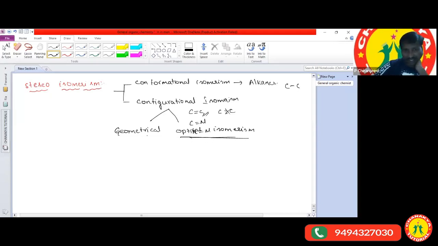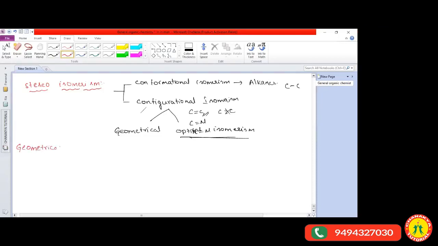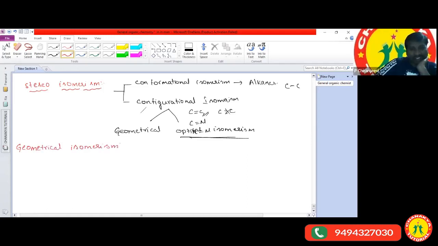So how much do you know about geometrical isomerism? Any one of you, Samvita or Anjan? What is meant by geometrical isomerism? Under geometrical isomerism, which isomers are we studying here? Sir, is it like cis and trans? Very good, Anjan, it is cis and trans.